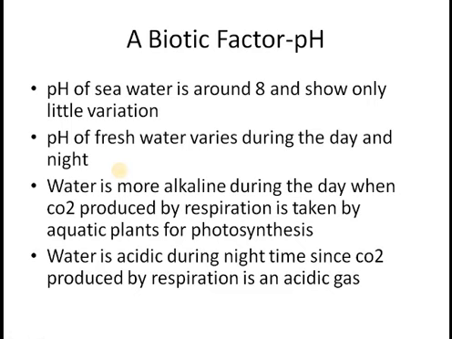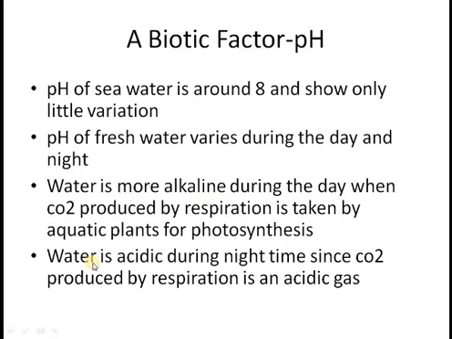If you know that during the daytime, photosynthesis exceeds respiration. Water is more alkaline during the day when carbon dioxide produced by respiration is taken by aquatic plants for photosynthesis. It is showing you that photosynthesis during the day is exceeding respiration, hence there is more oxygen produced than carbon dioxide produced. Carbon dioxide which is produced by respiration would be used by plants in photosynthesis, hence the water levels would be more alkaline.